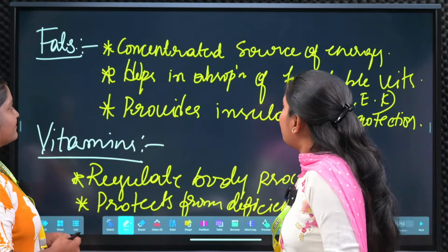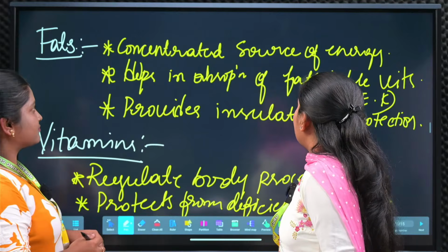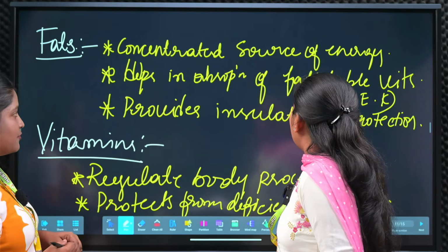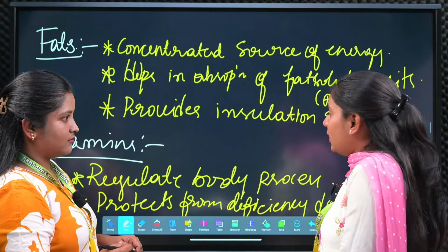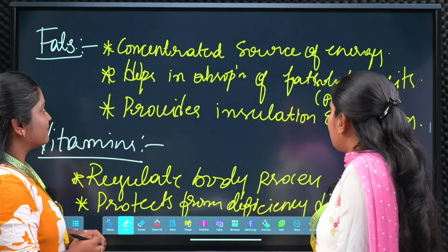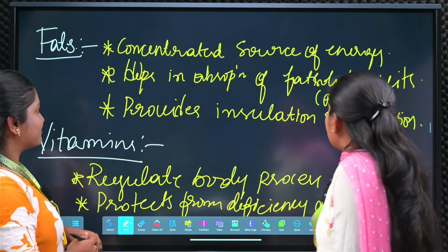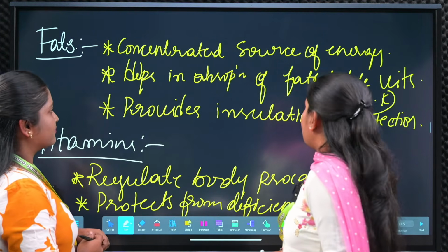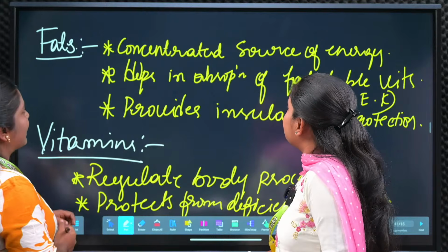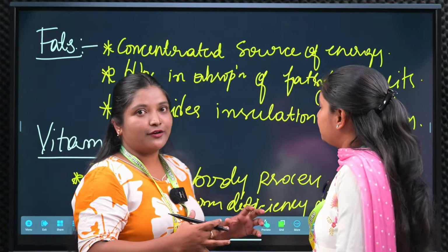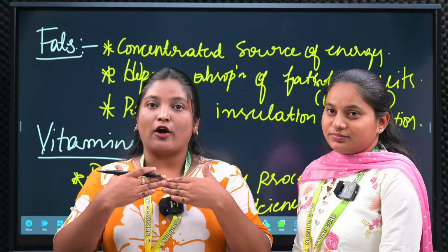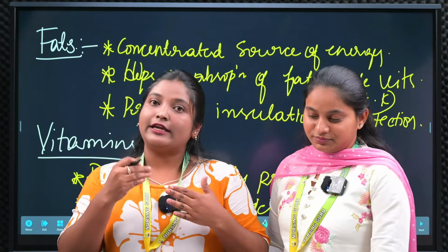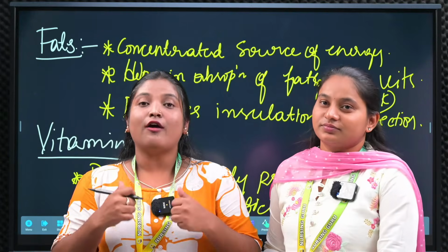Next one is fat, a concentrated source of energy, and it helps in the absorption of fat soluble vitamins like vitamin A, vitamin D, vitamin E and vitamin K, and it provides insulation and protection. Fats are the concentrated source of energy. Okay, so how is it? Concentrated source means it is used whenever our body requires it. If you're not eating for one day also, you can survive. How are we going to survive?